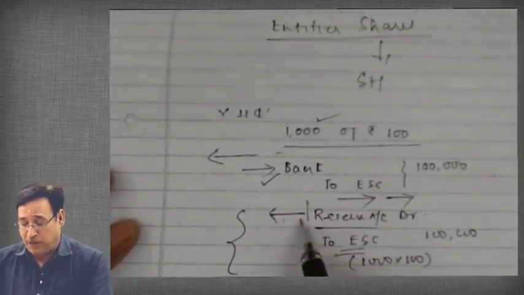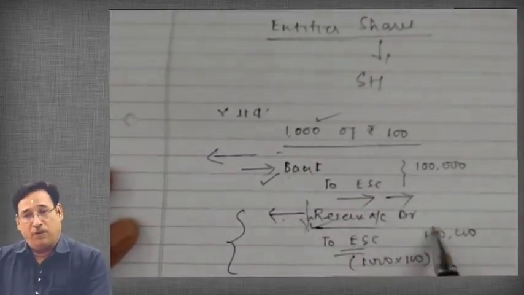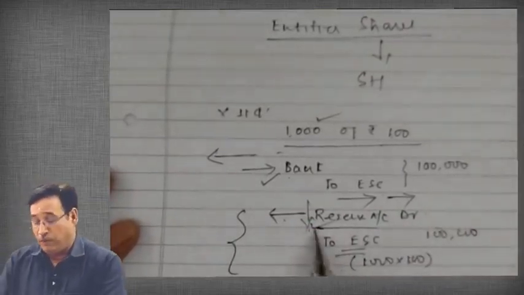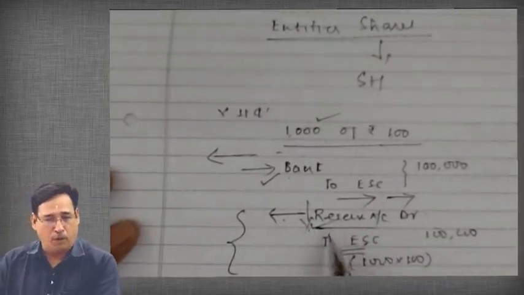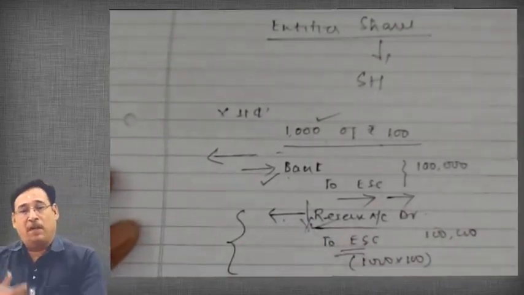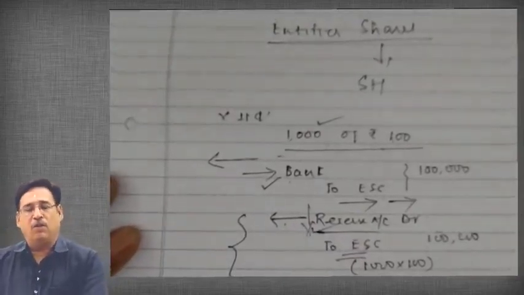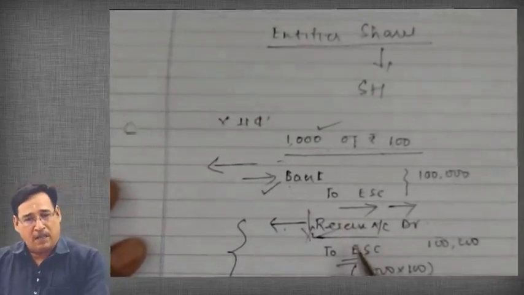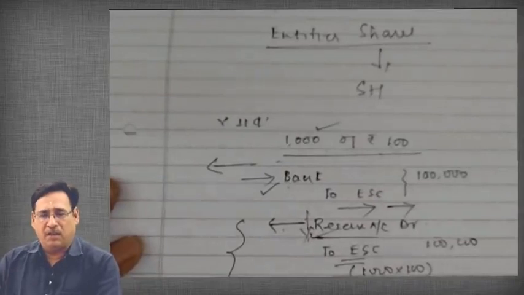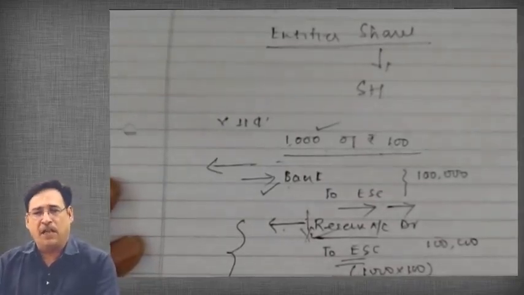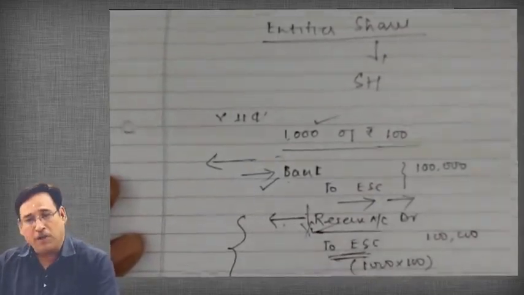The company will have to debit its resources, that is reserves, because the company is not going to charge anything from the shareholders, so the company will utilize its own accumulated reserves. When I say reserves, it means profits, because reserves actually get accumulated out of profits. Whatever types of reserves are there in accounts, generally all such reserves get their birth from the profits. However, there are some other reserves which get birth from other sources that we are going to talk about later on. So our entry will be reserves account debit to equity share capital.